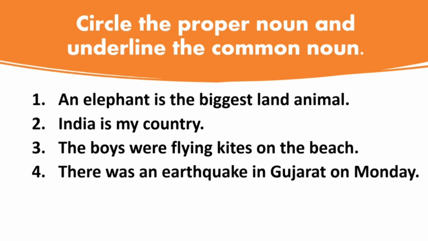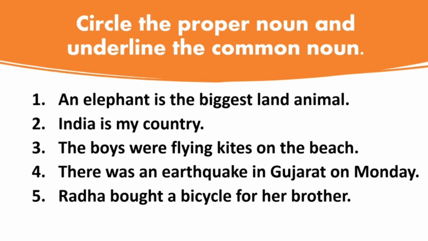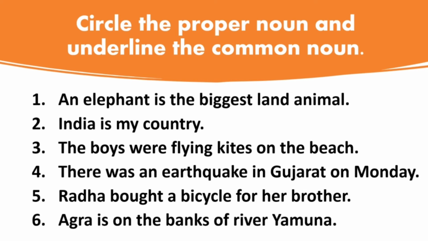There was an earthquake in Gujarat on Monday. Radha bought a bicycle from her brother. Agra is on the banks of river Yamuna. So you have to work out this activity, children, and I hope you will do it well, because I hope you have understood the concept of proper noun and common noun. So let us move ahead.